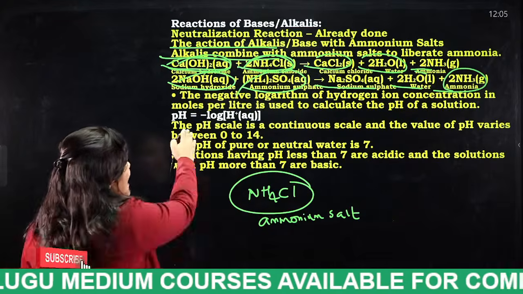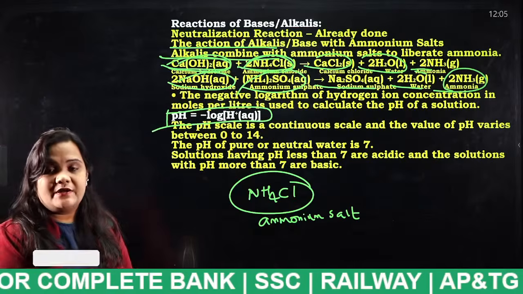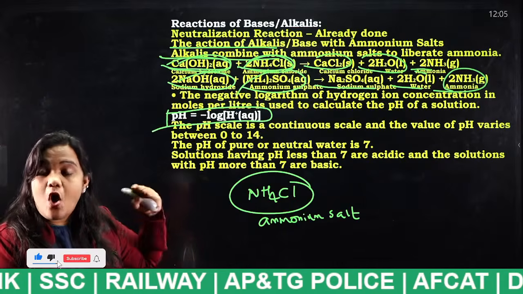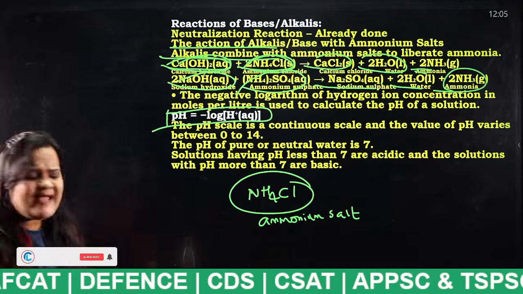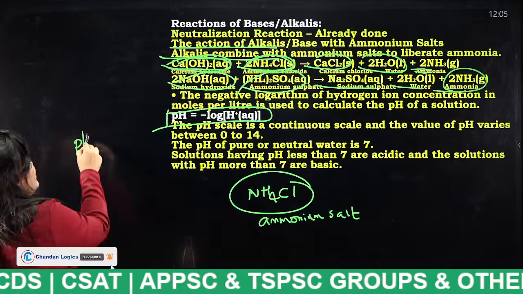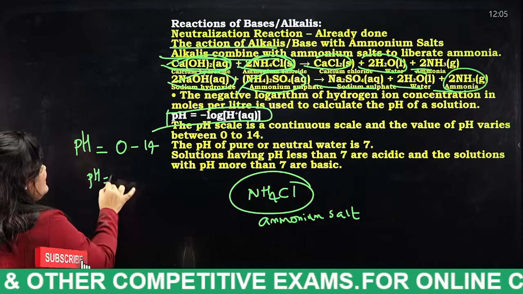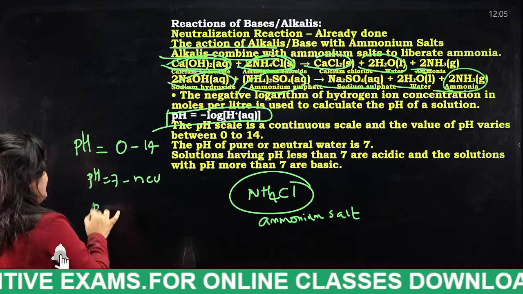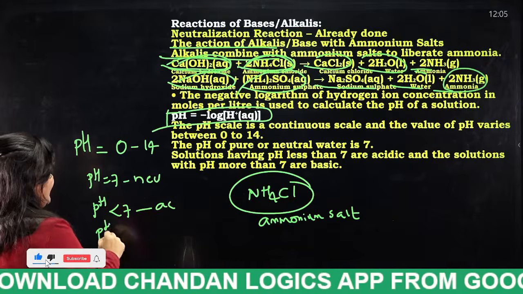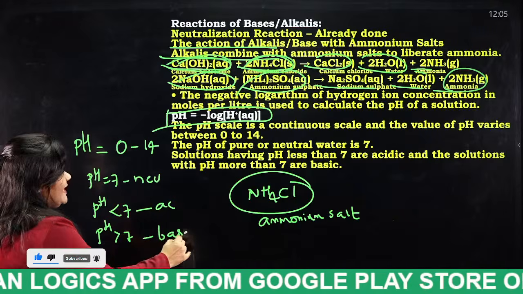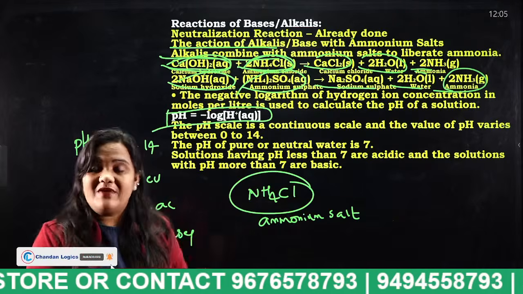In a similar way, I have explained this pH value formula in the first chemistry class of this session. What is pH actually? pH is nothing but the potential of hydrogen. It ranges between 0 to 14. If the pH is equal to 7, we say it is neutral. If the pH is less than 7, they are acids. If the pH is greater than 7, they are bases. In order to find the diluted pH of anything, we have a formula.